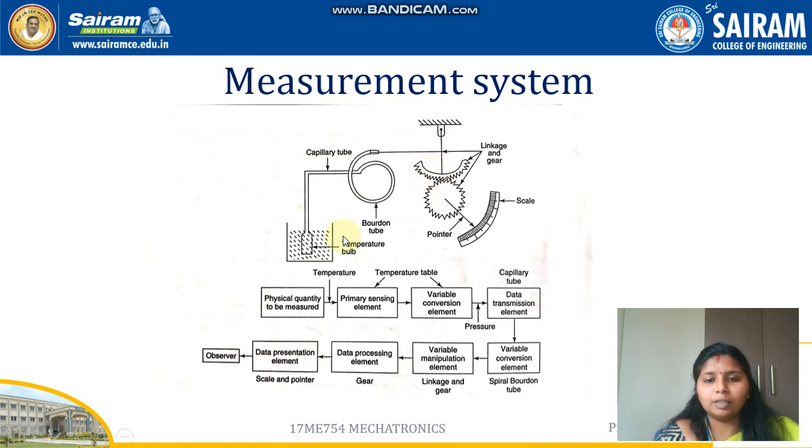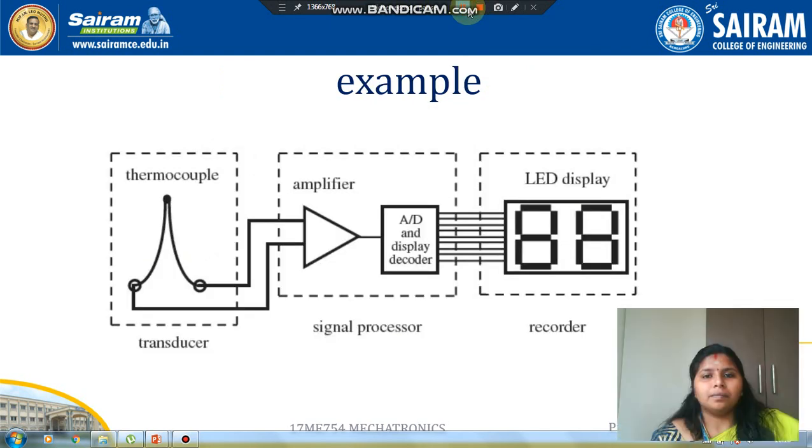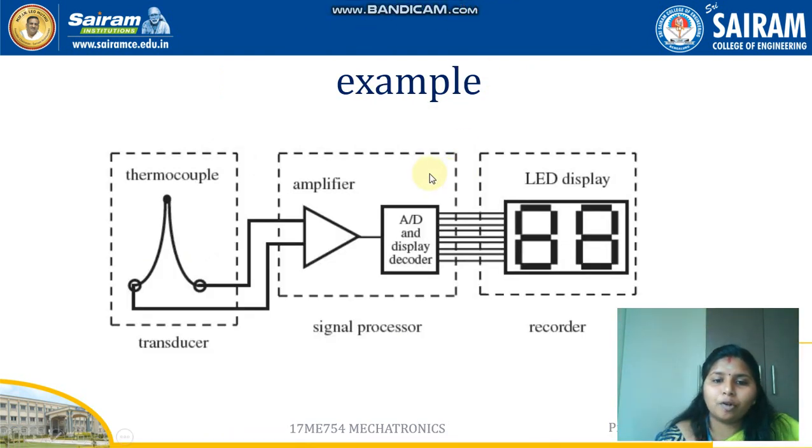This is one of the best examples for the measurement system, and it is also easy for us to remember what a measurement system actually is. There is also one more example for the measurement system, where there is a thermocouple connected with an amplifier, an analog to digital converter, and a display decoder, which is connected to an LED display.